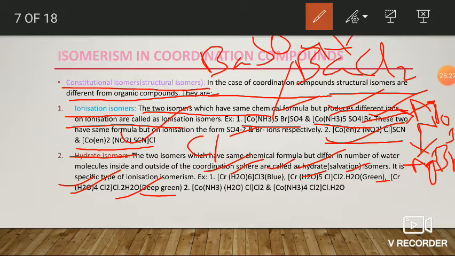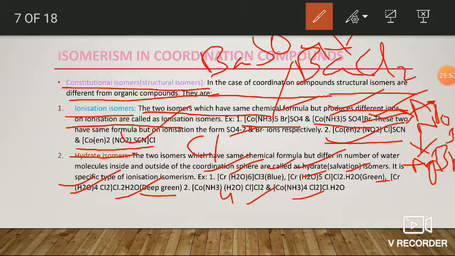Okay. The second example is pentaammine aqua chloro cobalt chloride, and tetraammine dichloro cobalt chloride.